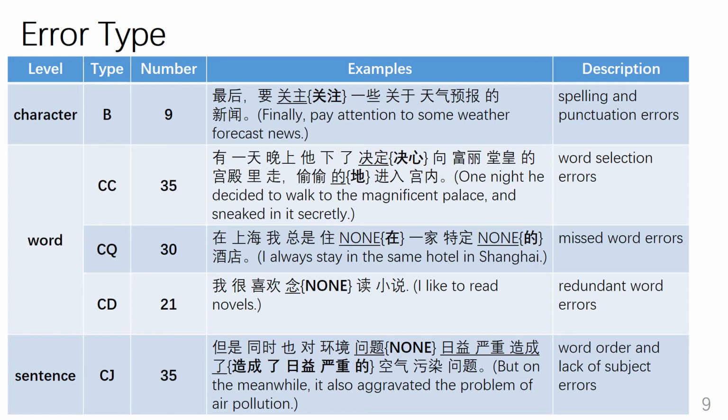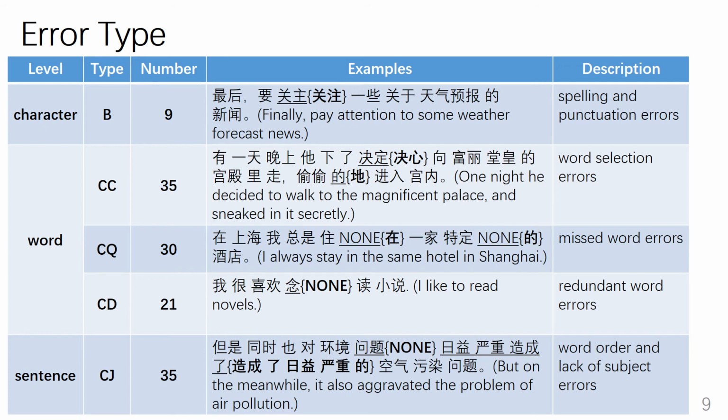CC, CQ, and CD are word-level errors, which are word selection, missed word, and redundant word errors, respectively. CJ denotes sentence-level errors, which contain several complex errors, such as word order and lack of subject errors. Based on the number of errors, it is evident that word-level errors CC, CQ, and CD are the most frequent.